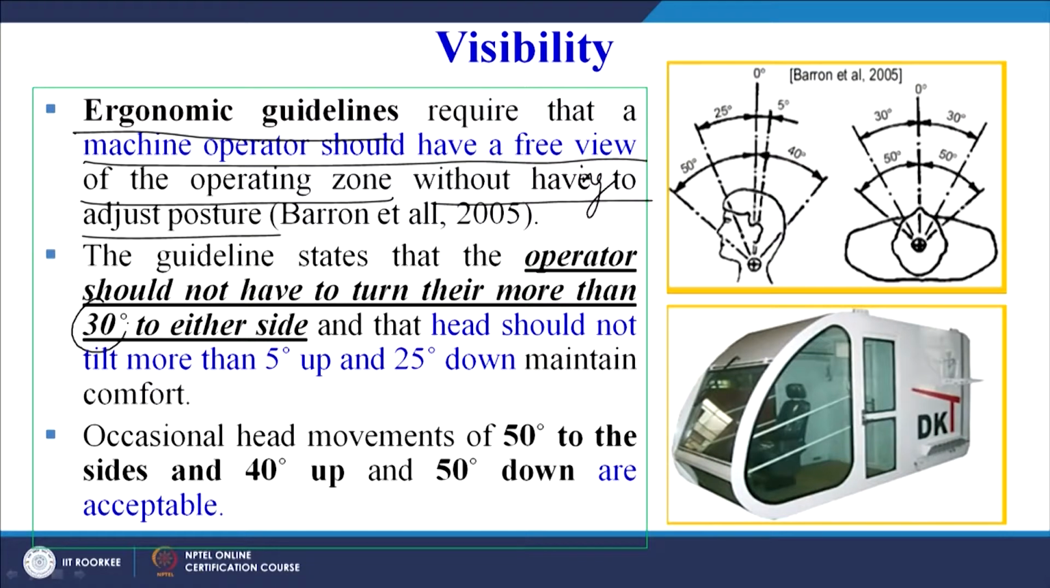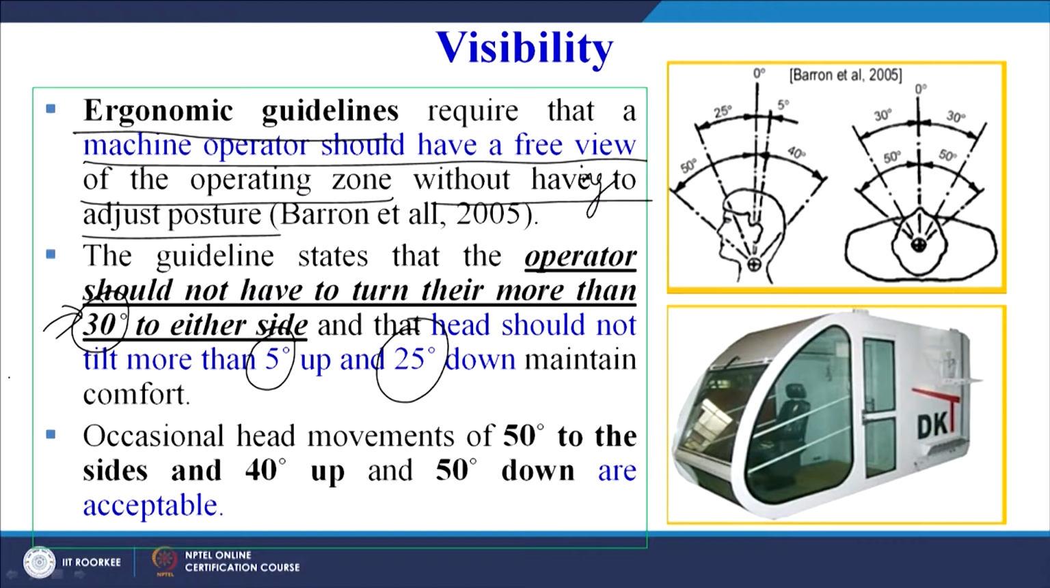So the guideline states that the operator should not have to turn their head more than 30 degree to either side, and that head should not tilt more than 5 degree up and 25 degree down to maintain the comfortable working position. I think by mistake I said percent earlier. So even the head movement in terms of degrees is also stated and clearly defined. So body movement is also restricted by 30 degree.